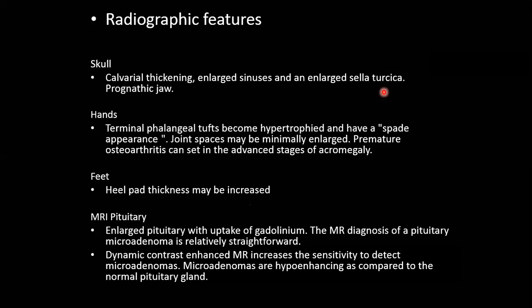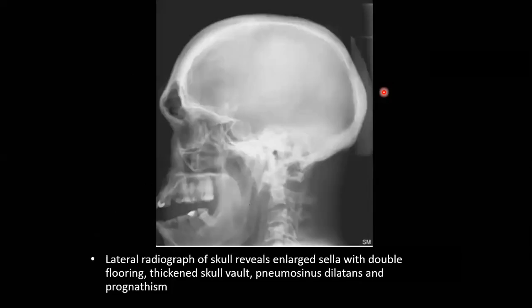If you do pituitary gland MRI, you can see the microadenoma, which is relatively diagnostic and straightforward. You can use dynamic contrast enhanced MRI to increase the sensitivity of detection of the microadenoma, which will appear as a hypoenhancing lesion compared to the rest of the pituitary gland.